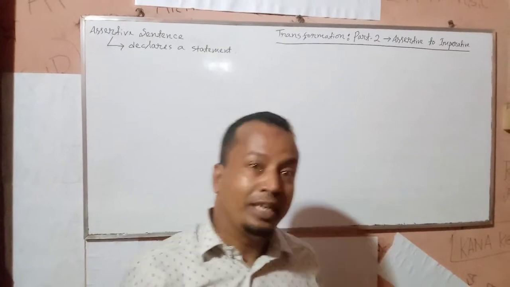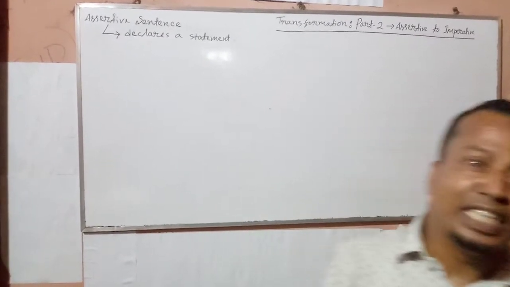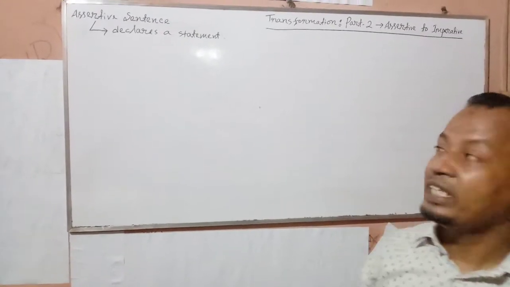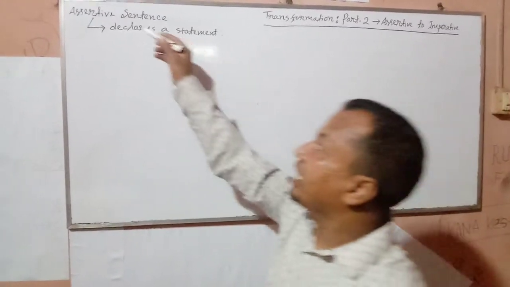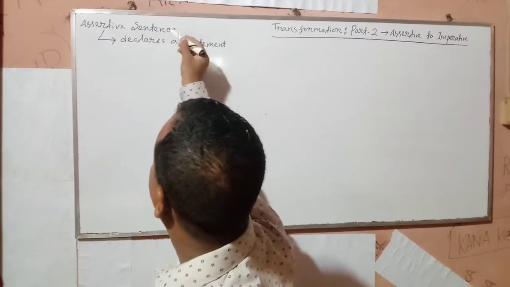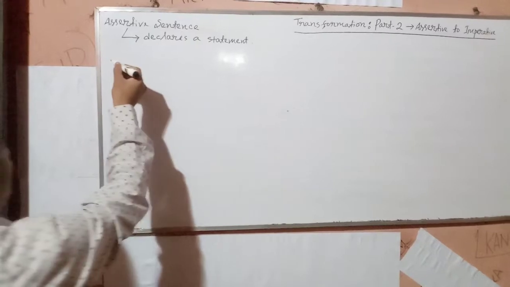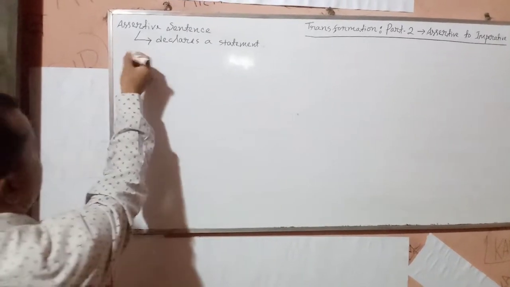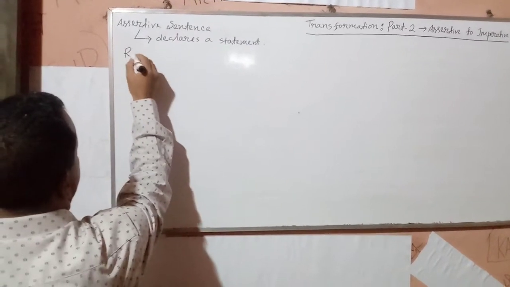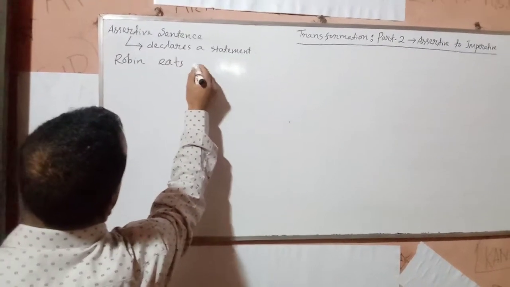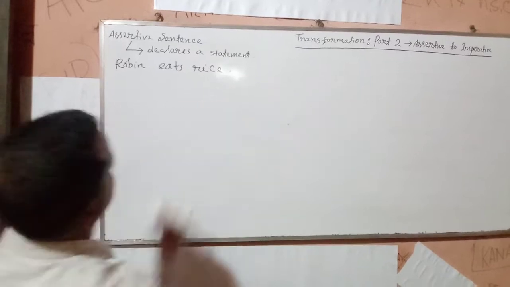Firstly, you need to know the definitions of these two sentences. That means, what is an assertive sentence? An assertive sentence declares a statement. Now we can clarify it with an example. Robin eats rice.